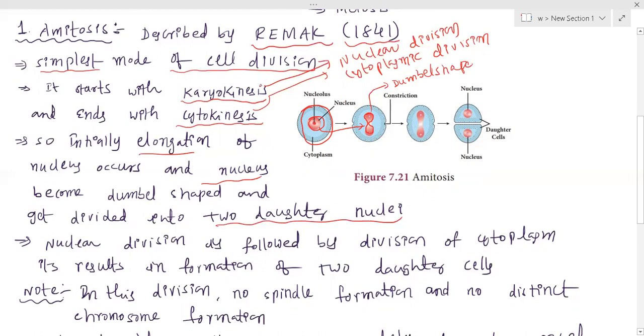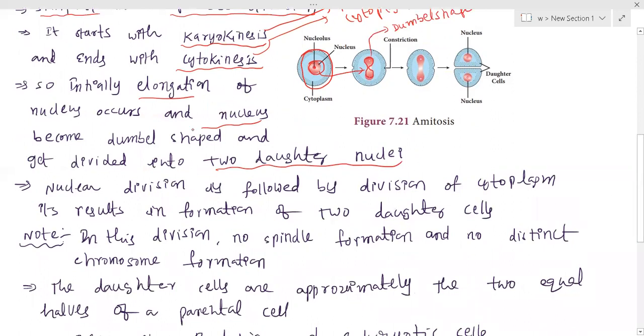With this, the karyokinesis part is completed. In this simplest mode of cell division, initially elongation of the nucleus takes place, as a result it converts into a dumbbell shape, and then 2 daughter nuclei are formed. Karyokinesis is completed, and it is followed by cytokinesis. The nuclear division is followed by division of the cytoplasm, so two daughter cells are formed.